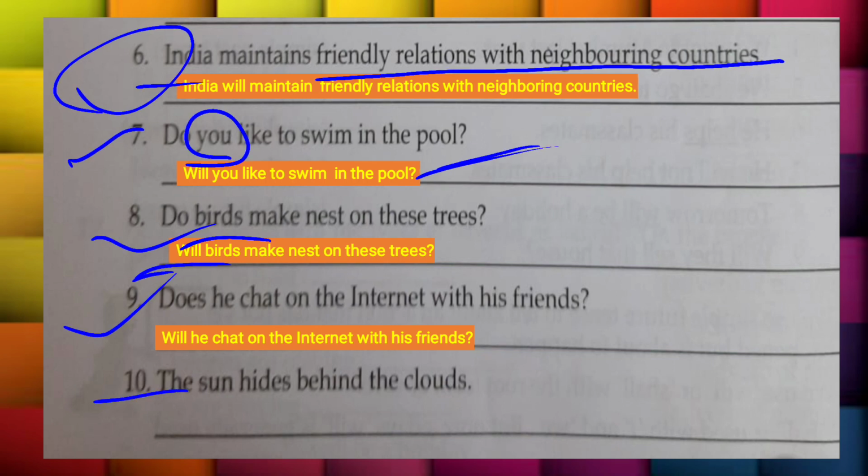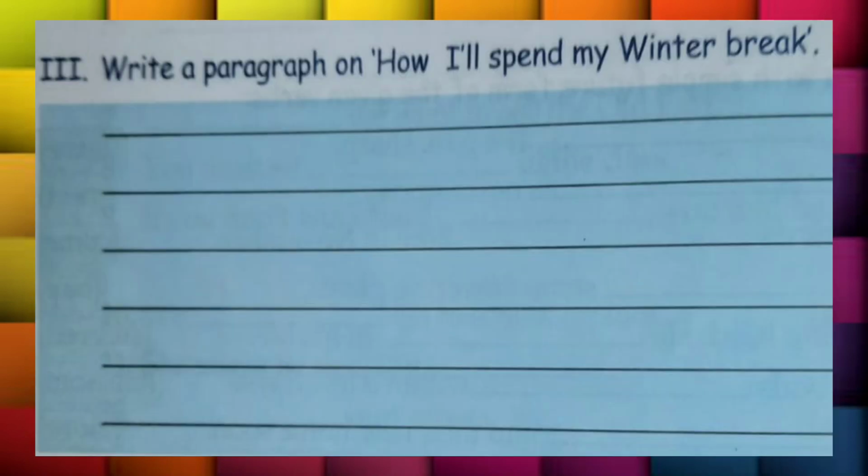The next is, the sun hides. Yes, with the sun we will write the sun will hide behind the clouds. Write a paragraph on how I'll spend my winter break. So yes, student, you have to use your own creativity, you have to use your own mind, and you have to write a paragraph. And yes, you all can write in the chat box as well. All right, it's up to you. I'll see there whether you have written or not. So yes, try to frame a beautiful paragraph on how I'll spend my winter break in the comment box below.